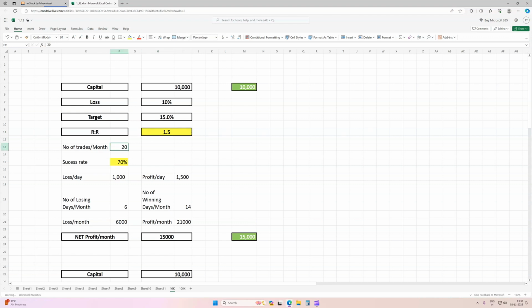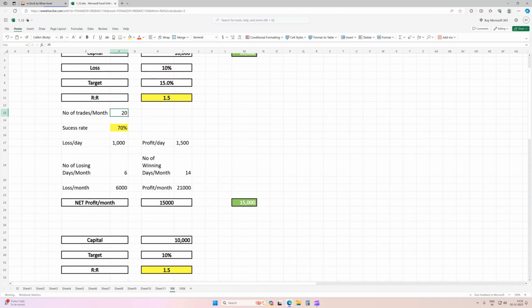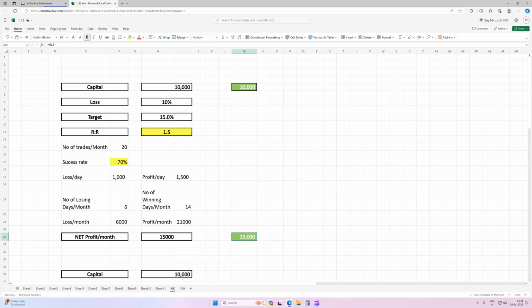Considering 20 trading days in each month, though sometimes it may be 19 or 21 or 22 based on public holidays, let's consider 20 for the calculation. If we consider a 70% success rate, our winning days will be 14 and losing days will be 6, total 20. Mostly I'm taking only one trade each day, so I have considered one trading day as one trade for the success rate calculation. By keeping a 70% success rate and this reward of 1 is to 1.5, we would be making 15,000 rupees on the capital of 10,000 within a month.